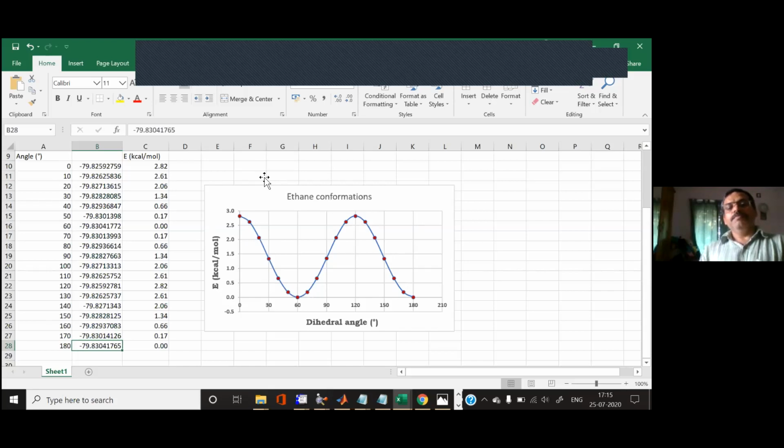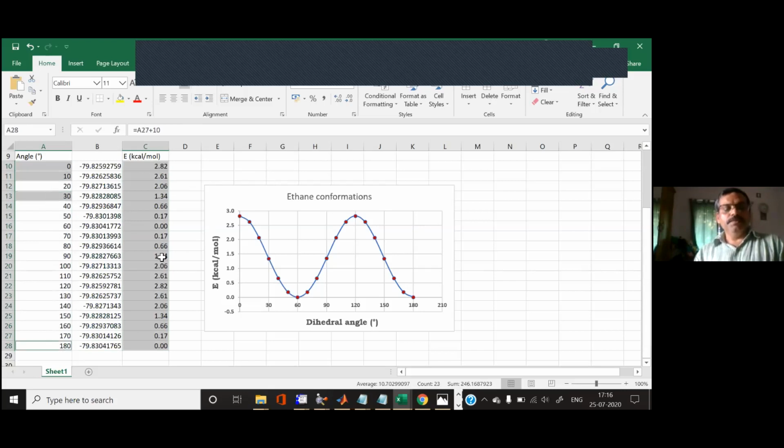So when you plot this graph, you basically need to select this column against this column. When you are selecting, you can just select with the control.